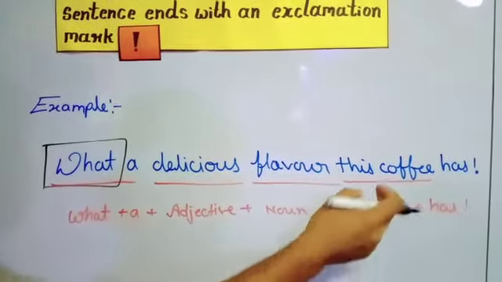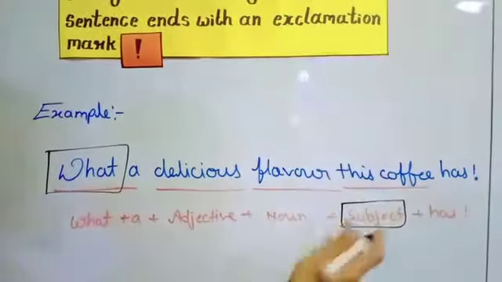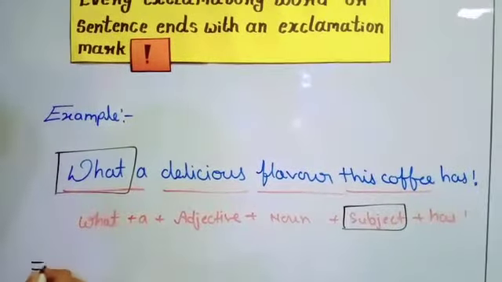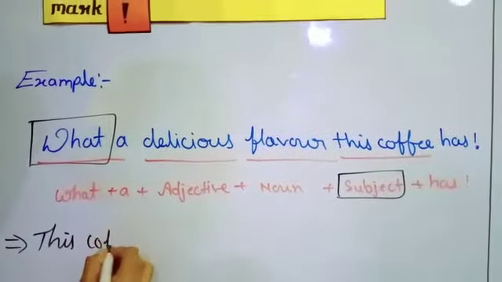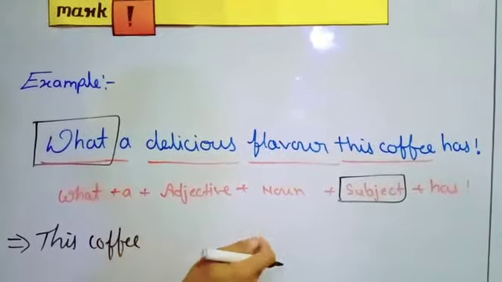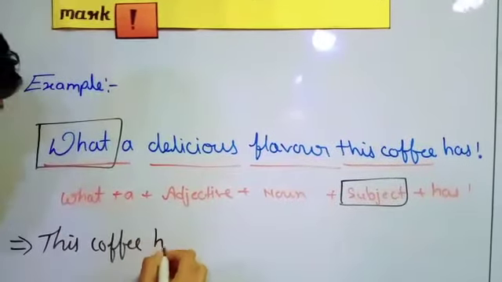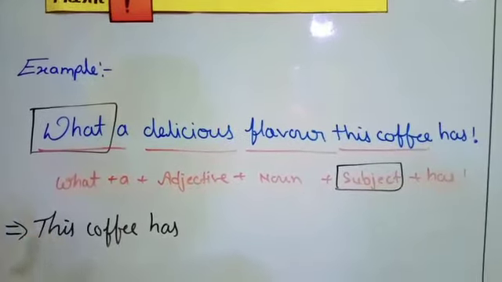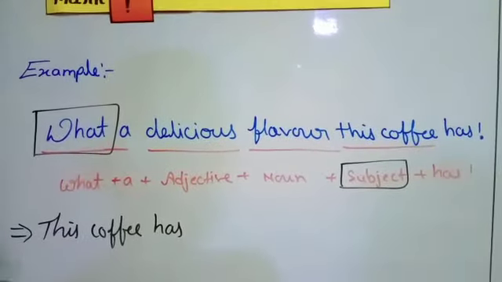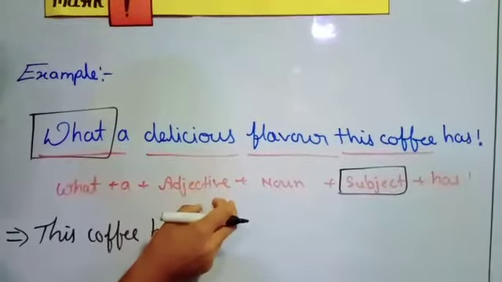And we have to start the sentence with the subject, that is, this coffee. Then we use the same helping verb: this coffee has. After that, we have to use very before the adjective.